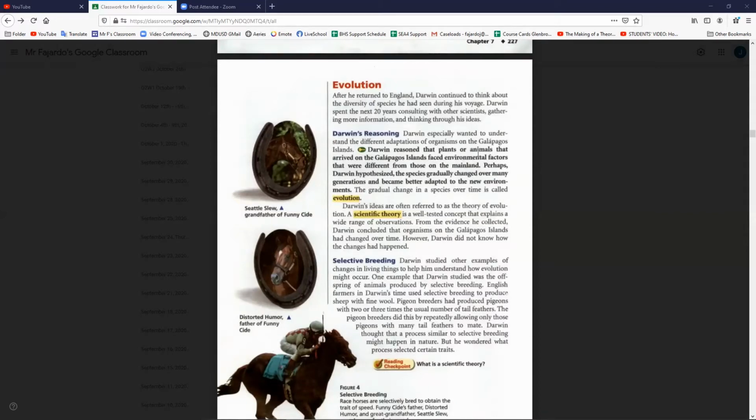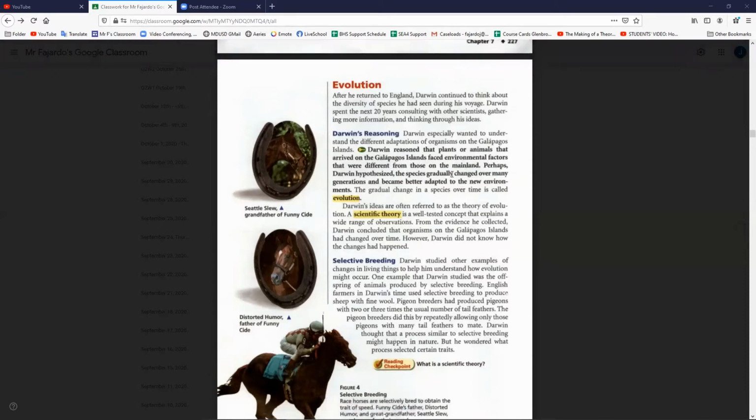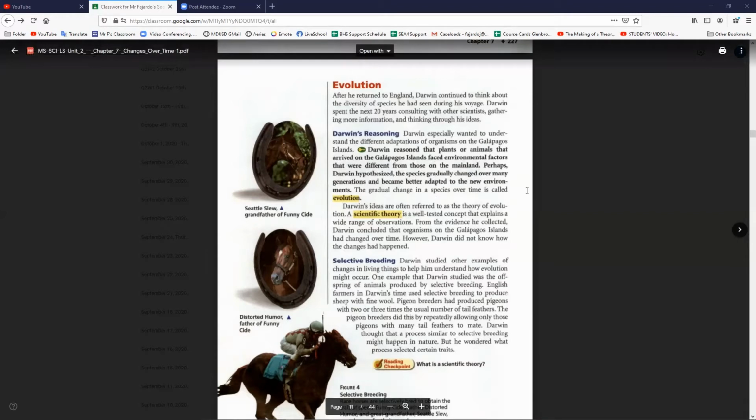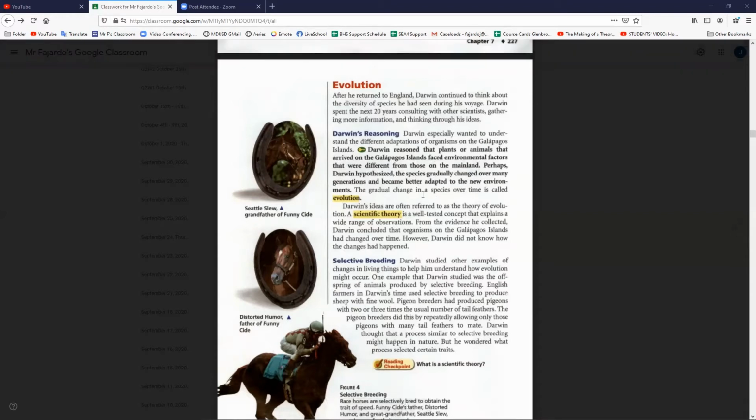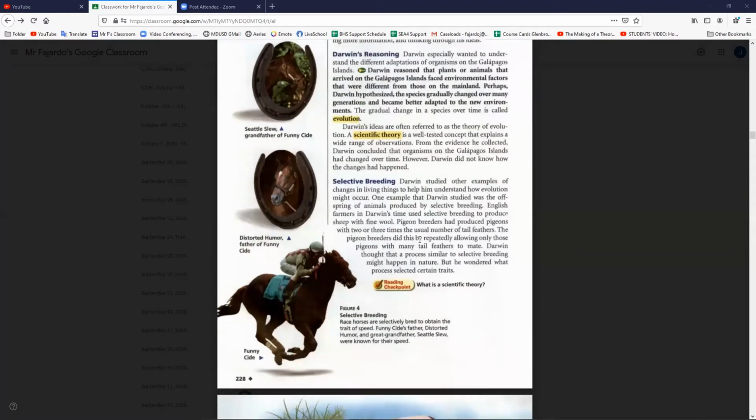Darwin reasoned that plants or animals that arrived in the Galapagos Islands faced environmental factors that were different from those of the mainland. Perhaps, Darwin hypothesized, the species gradually changed over many generations and became better adapted to the new environment. The gradual change in a species over time is called evolution. Darwin's ideas are often referred to as a theory of evolution. A scientific theory is a well-tested concept that explains a wide range of observations.